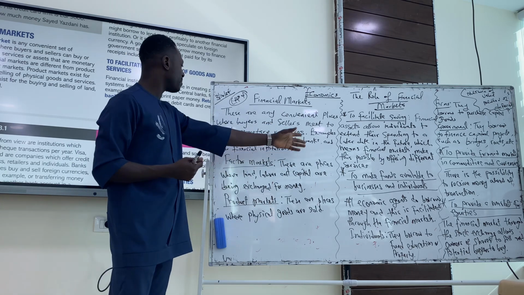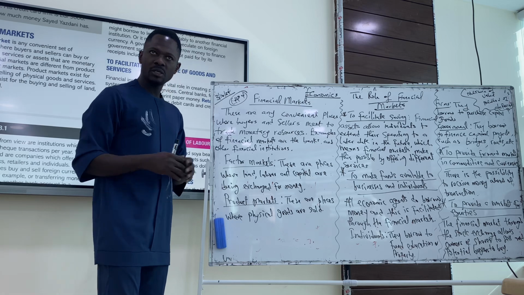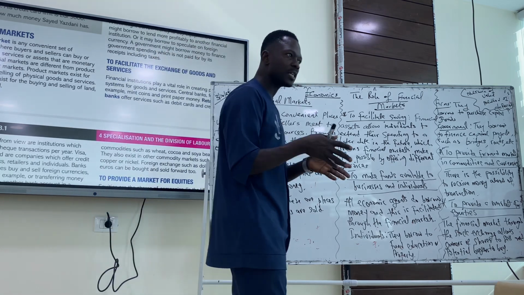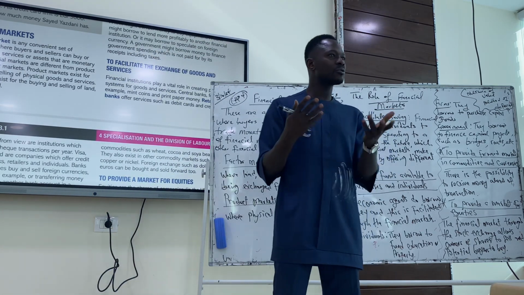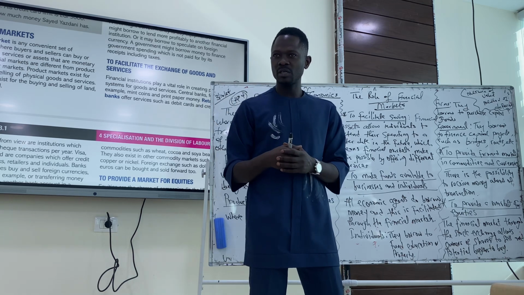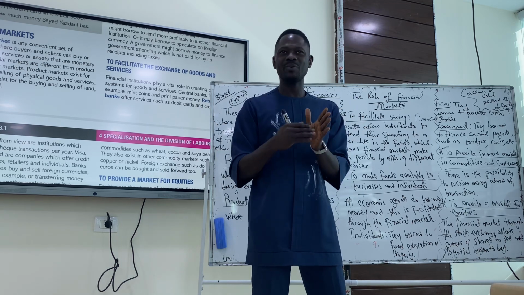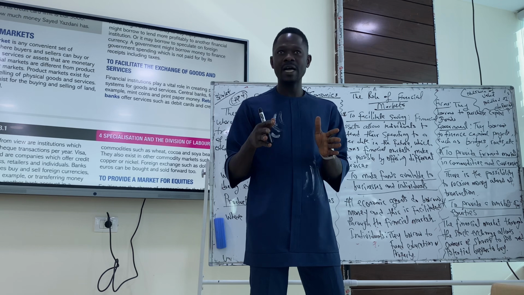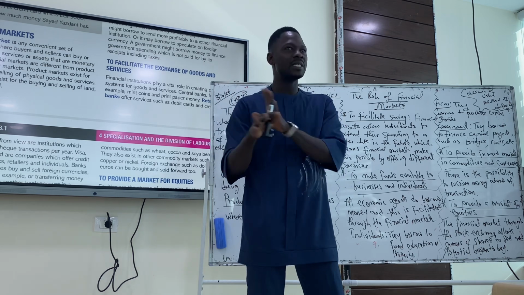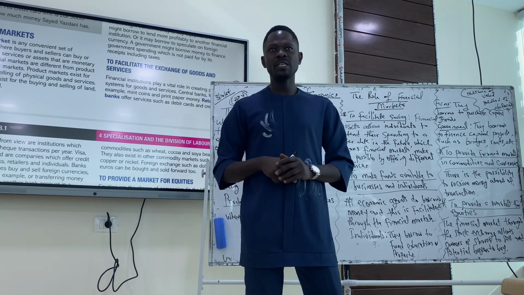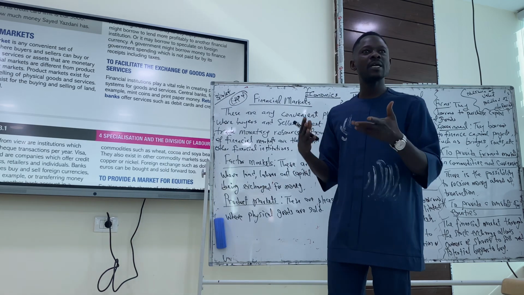Examples of financial markets are the banks and other financial institutions. So the bank is an example of a financial market. Insurance companies are also examples of financial institutions. So in as much as we can transact, we can trade money at the end of the day, that market is a financial market. Do we understand financial market? But it is not only financial market, we have other markets.